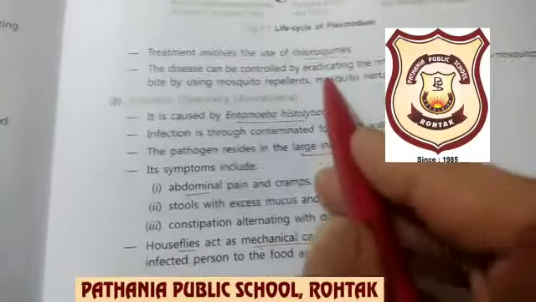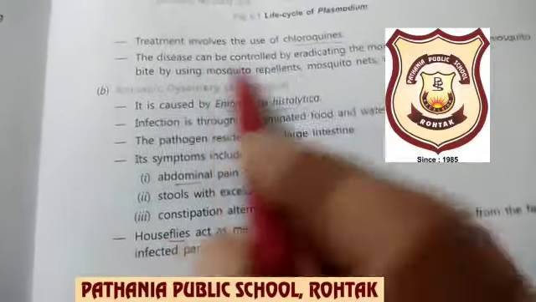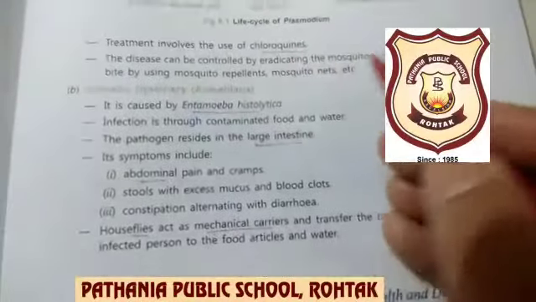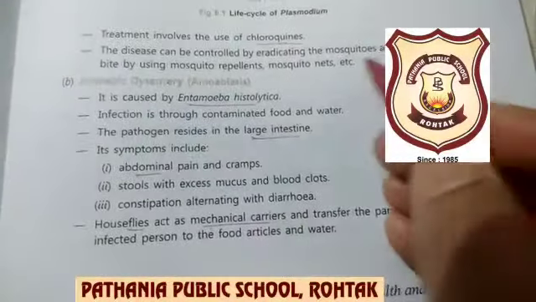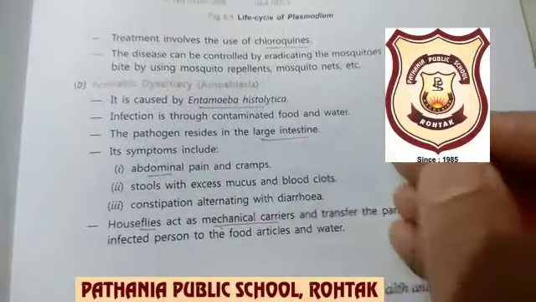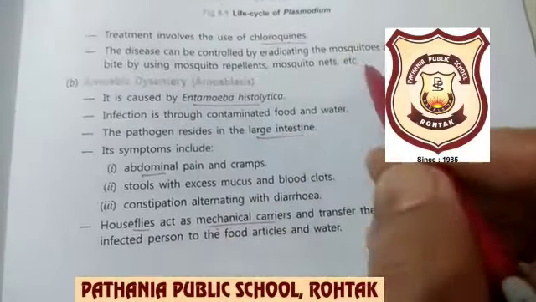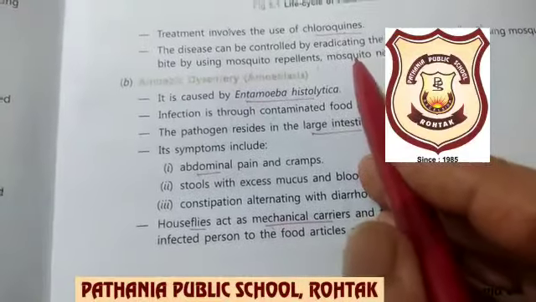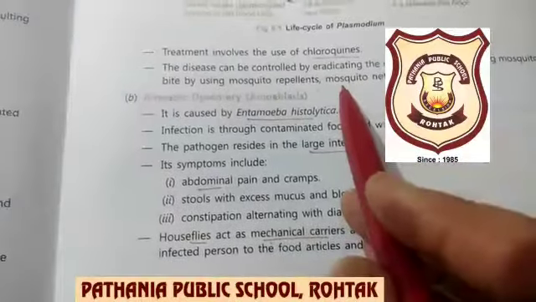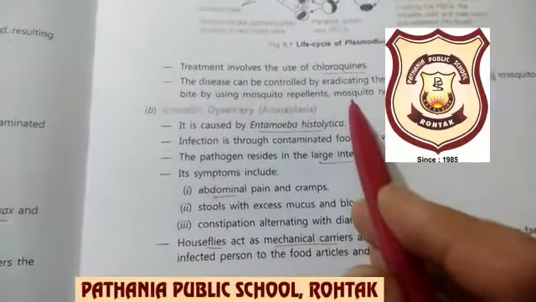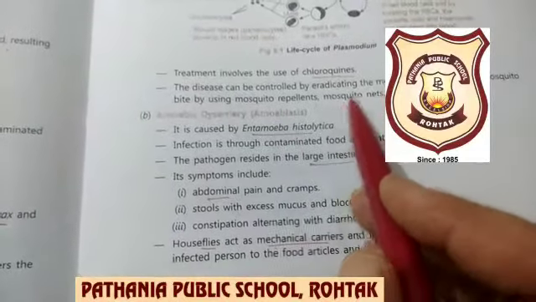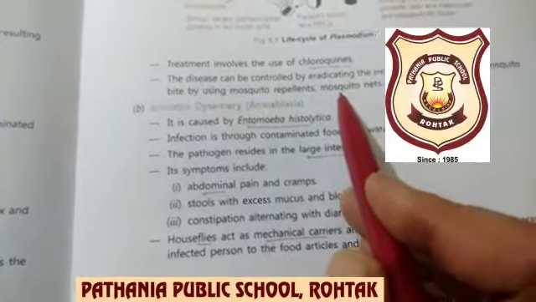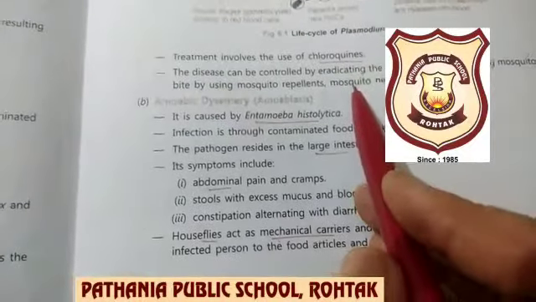Okay, and now eradication. The disease can be controlled by eradicating the mosquito because they are the vector. If the vector is eradicated, the disease will also be easier to eradicate. So mosquito repellent, mosquito nets, and many other ways are there to eradicate the mosquitoes. So those options are to be used to eradicate the mosquitoes, that means the vector of the disease, that is malaria.